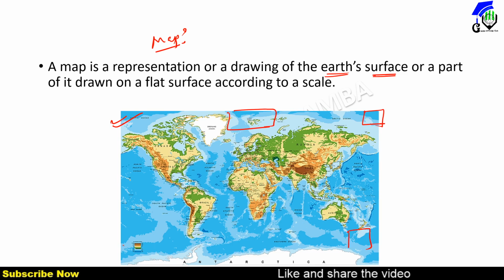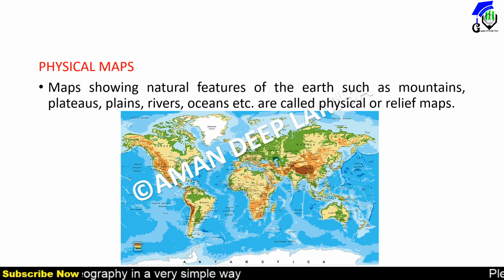Index is here, but there is no scale. If these characteristics are present in a diagram, then we can say this is a map. अगर आपके पास कोई भी इमेज हो जिस पर सरफेस का रिप्रेजेंटेशन हो और वो अकॉर्डिंग टू स्केल हो, तो उसको हम मैप कहेंगे, राइट?